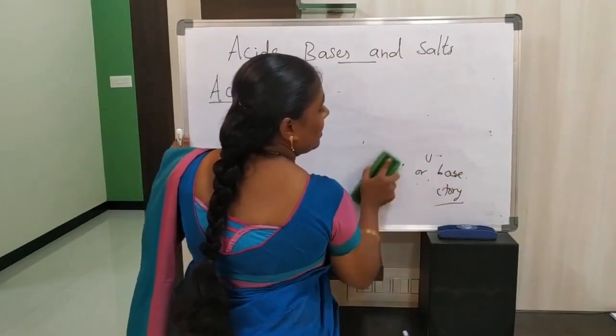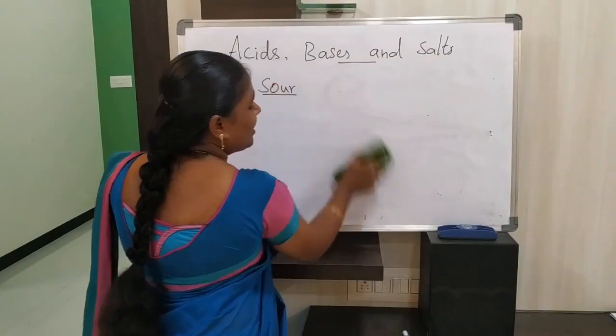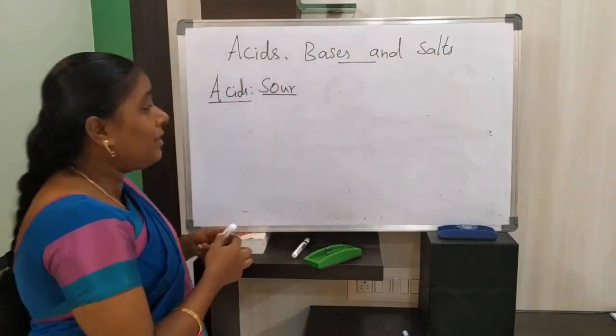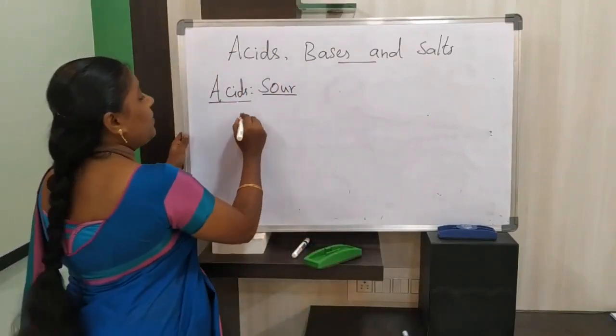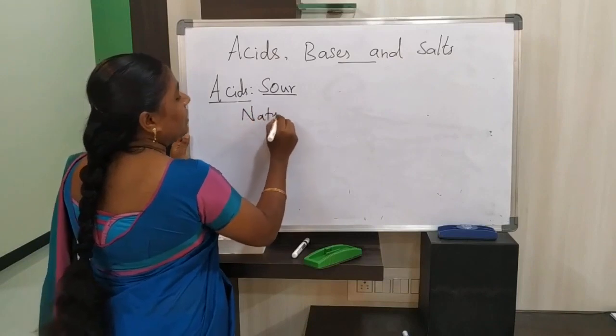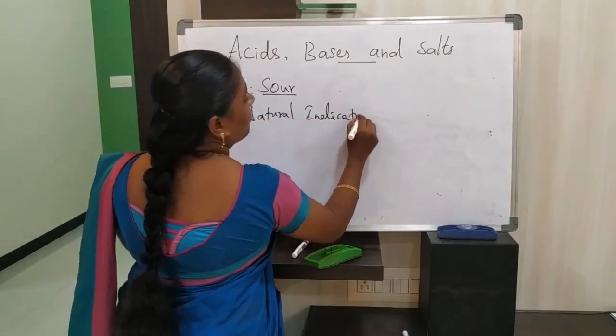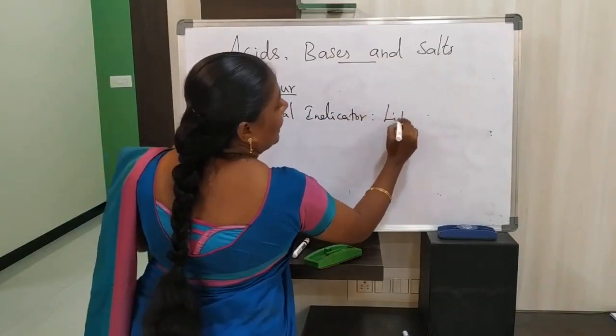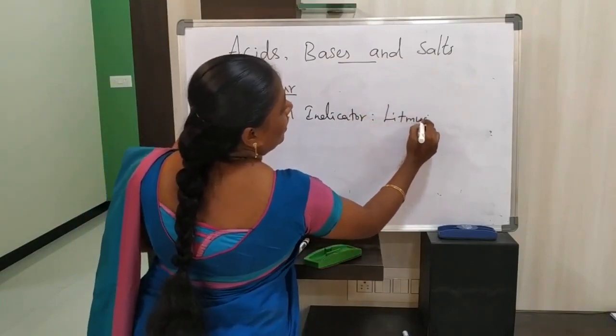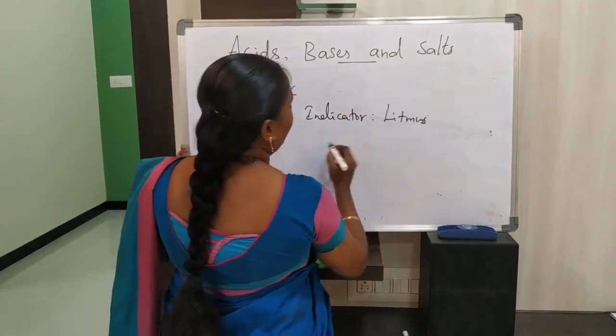Now we will discuss. Do you know what color change takes place when this litmus, natural indicator, is in acid?